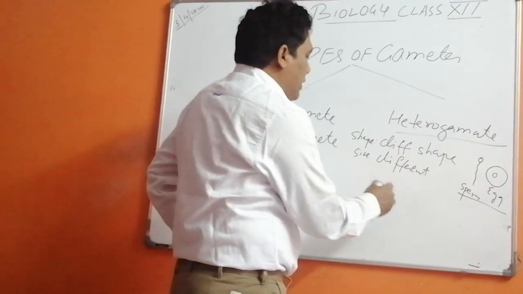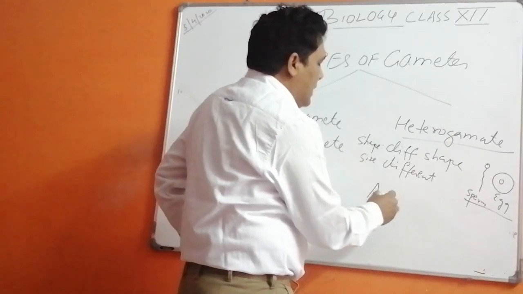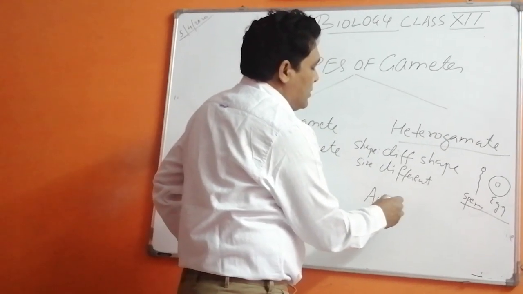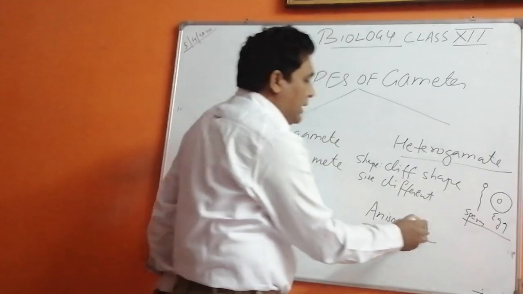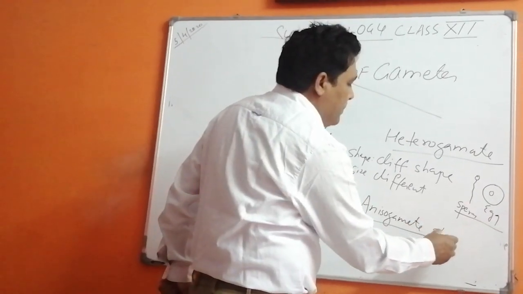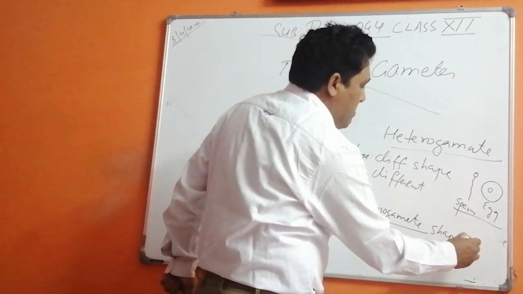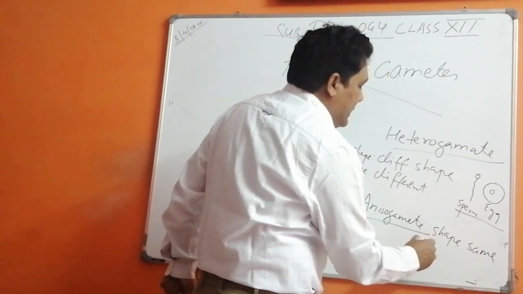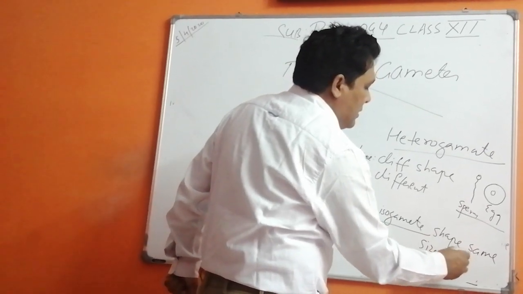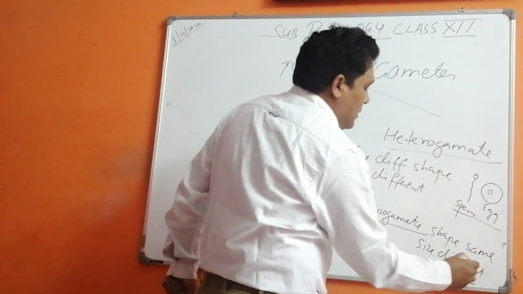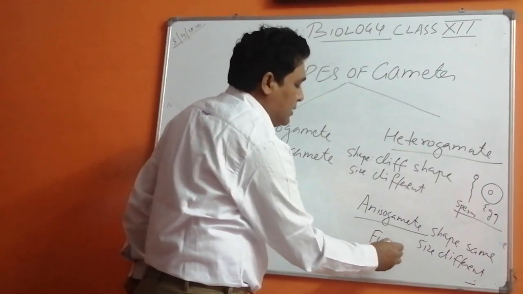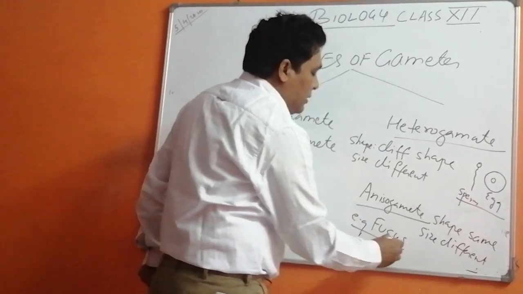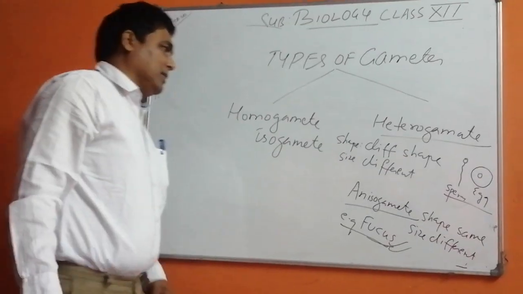In heterogametes there is also an isogamete type, where the shape is the same but the size is different. This happens in the case of Fucus. This example has been asked in the examination.